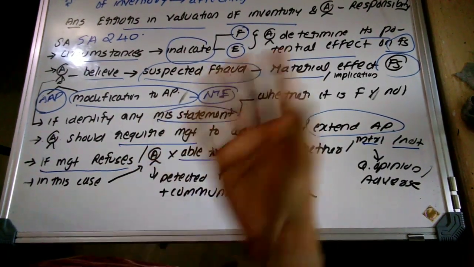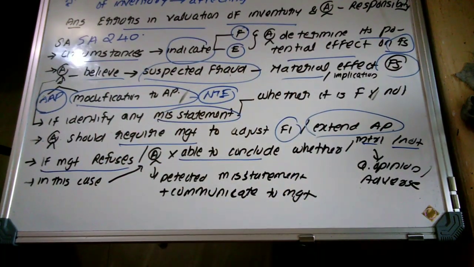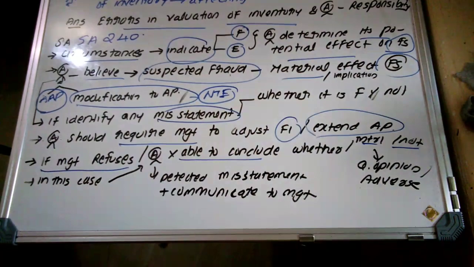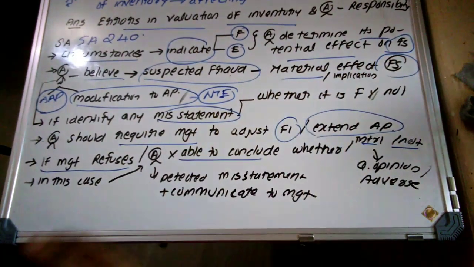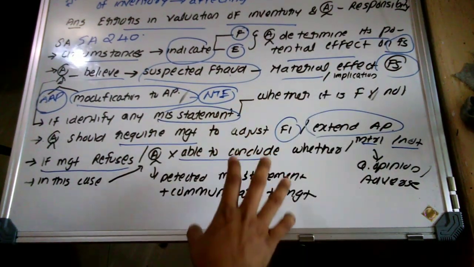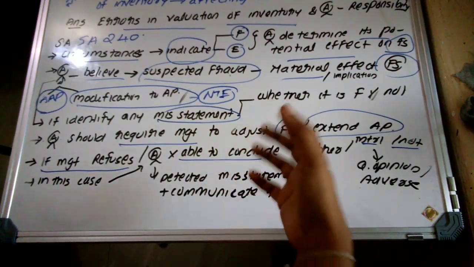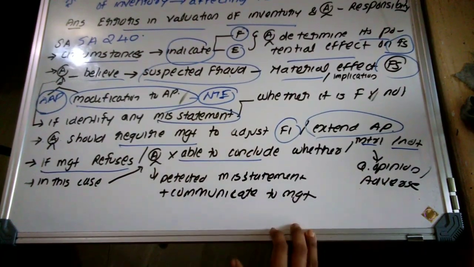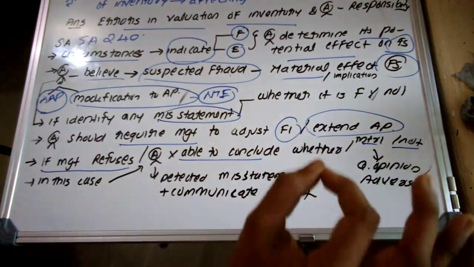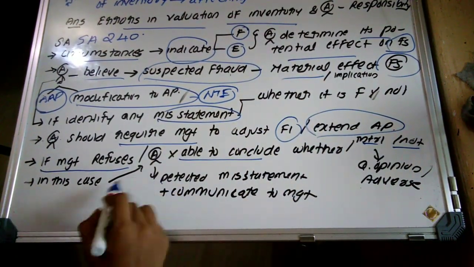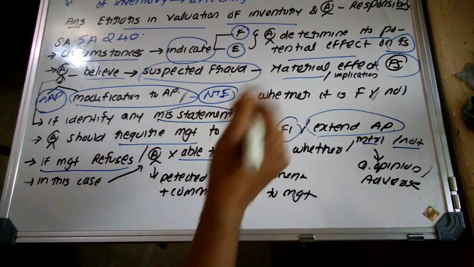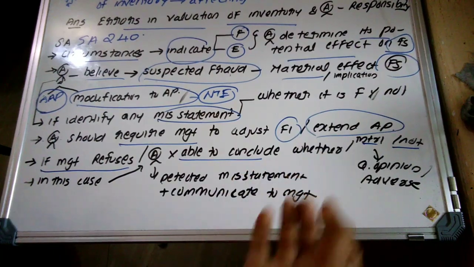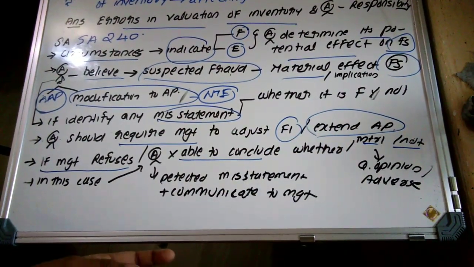First of all, he should determine whether it is fraud or error. He may require to apply additional audit procedures, then communicate with the management. If the management is not incorporating that, or if the auditor is not in a position to determine whether it is material or not, the auditor may issue a qualification to the audit report or an adverse audit report. In the present case, first of all, the auditor should communicate with respect to that misstatement to the management. In this case, the auditor has detected the misstatement through the audit procedure.